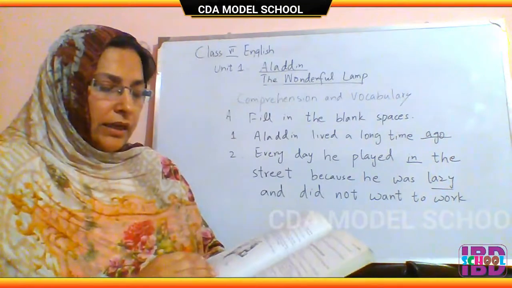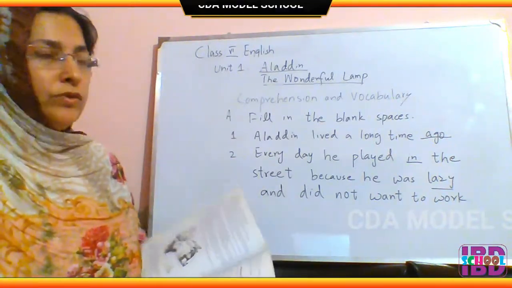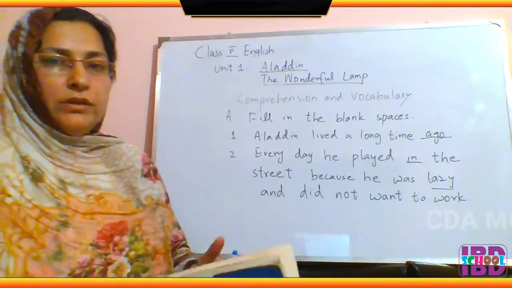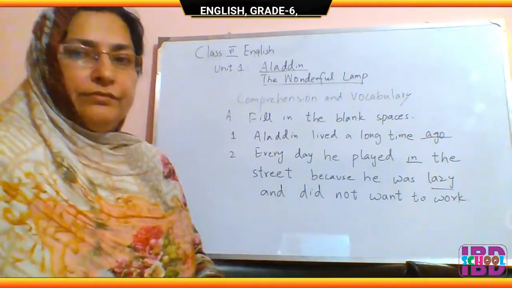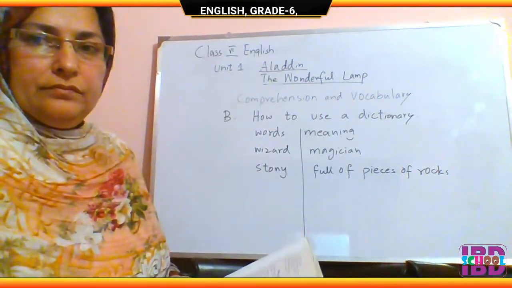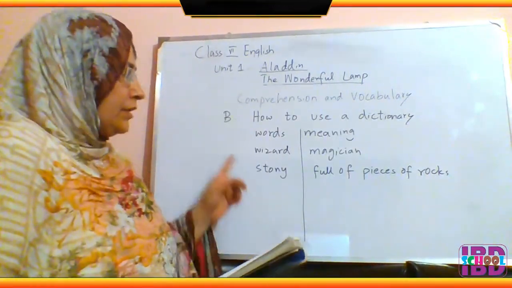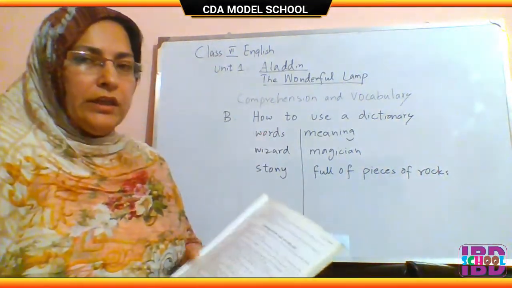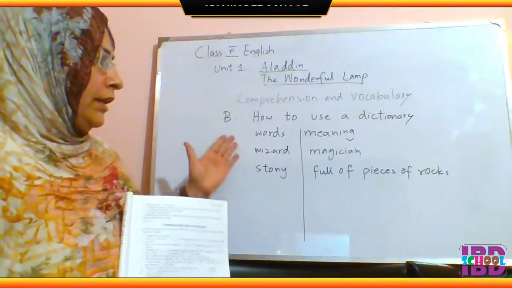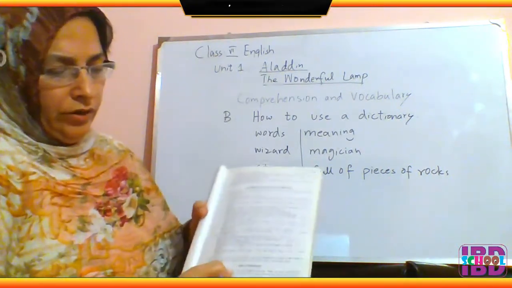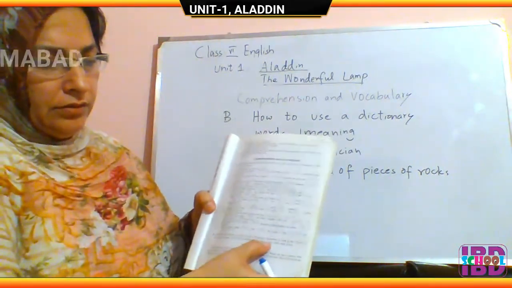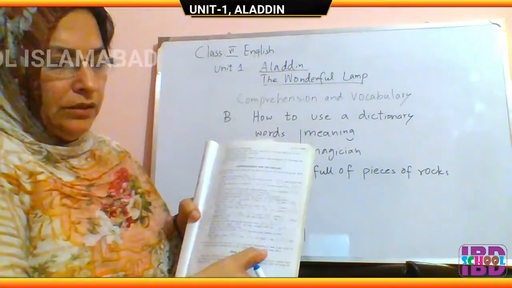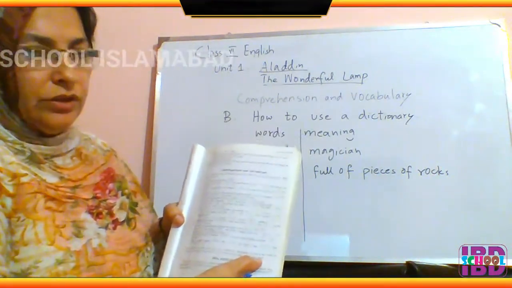Our next exercise or B exercise is about vocabulary, words and their meanings. B exercise is about use of dictionary. In this exercise, you have been given some words like wizard, stony, magic, spell, lamp, and June.